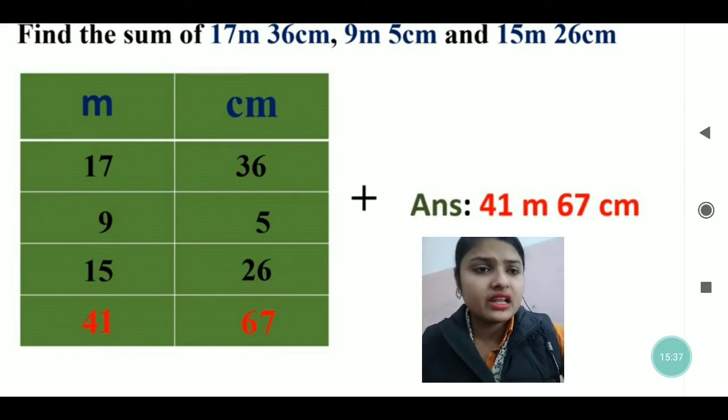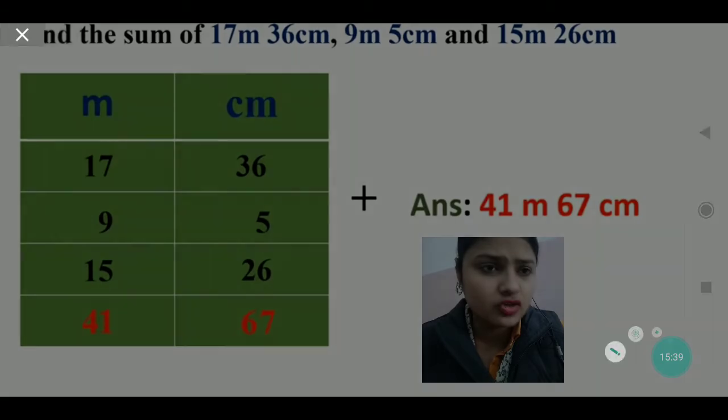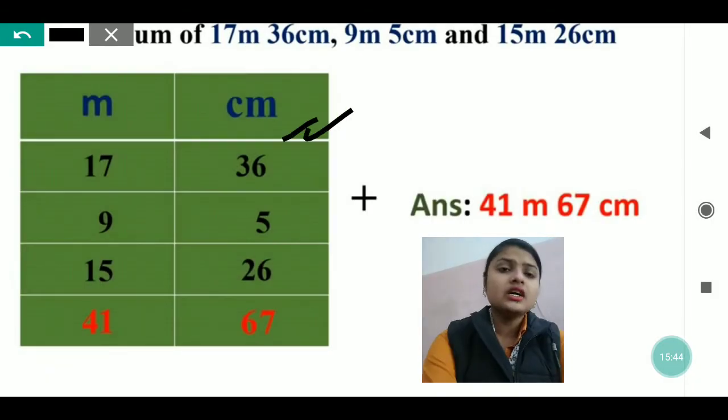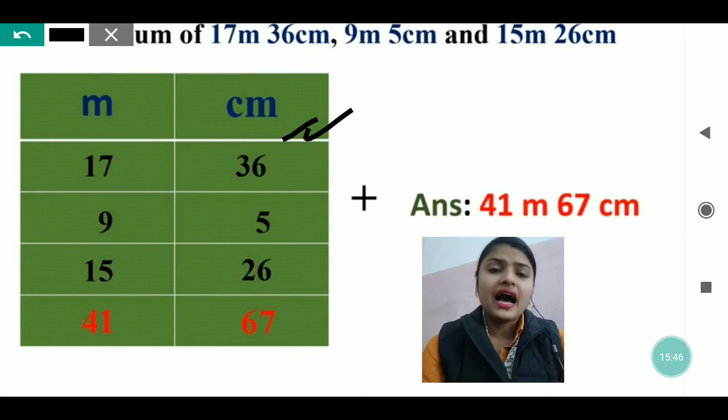After that, you will leave one line where you will write the numbers which you carry, which are left over, that you will have to add in the next column. For that you will leave one line. After that, we can start doing the process of addition.